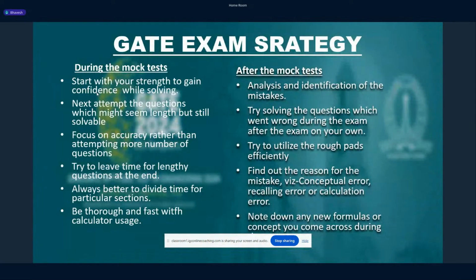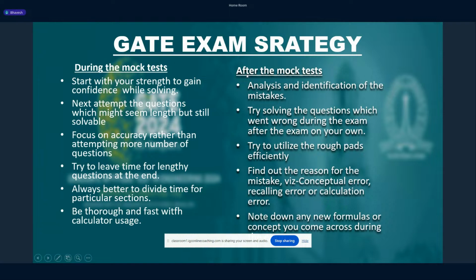And the most important thing, you need to be thorough with the usage of the calculator. It can be a make or break situation for you, because calculations are a very important thing. Even if the question is very easy, you might make mistakes in calculation and it may turn out to be wrong, and you may lose marks in negative marking. So being thorough and accurate with the calculator is very important.